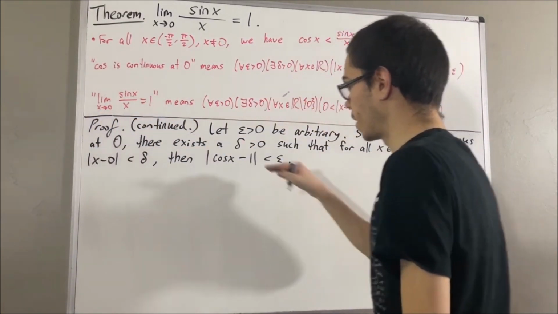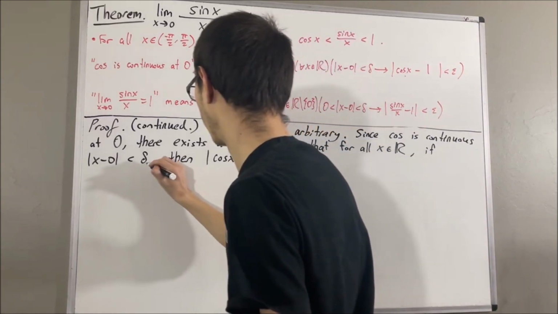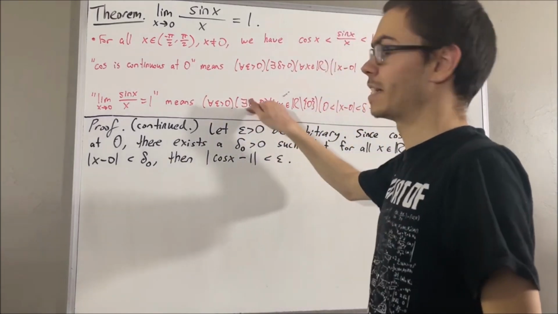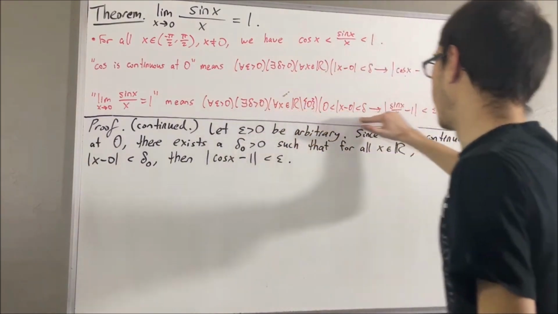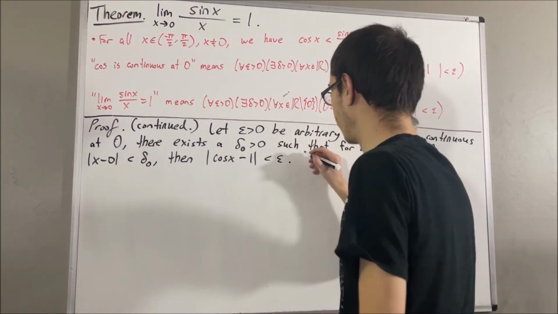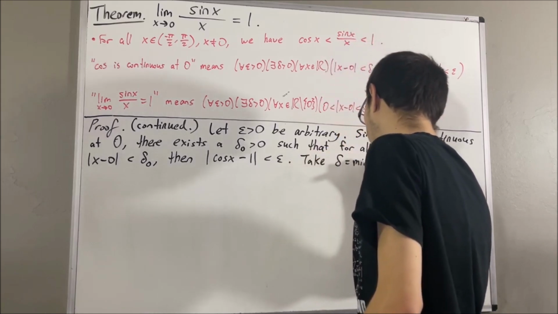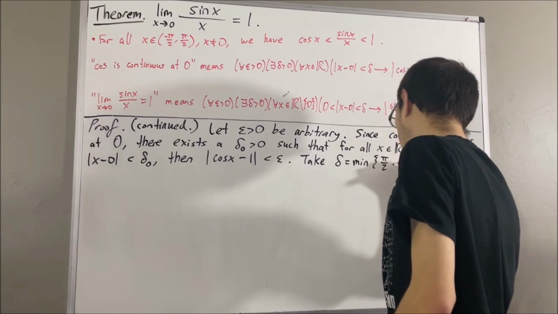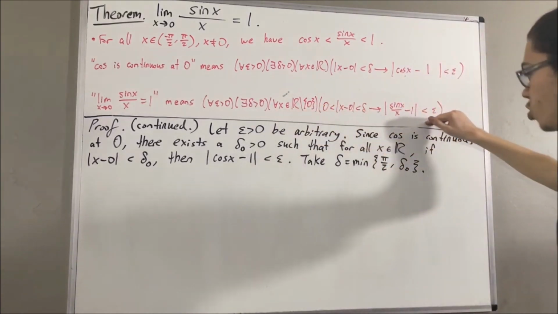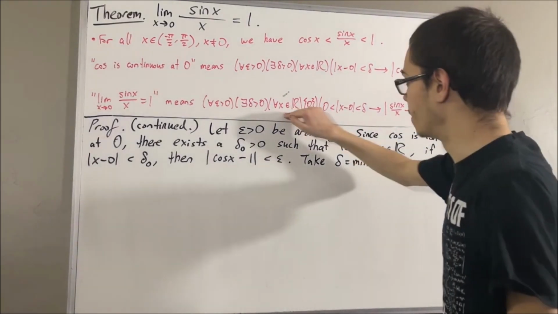In fact, instead of calling this value delta, I'm going to call it delta naught. Because remember, our whole goal is to find a delta greater than 0 such that this is true. Now the claim is, if we take delta to be the minimum of pi over 2 and delta naught, then this statement will be true. So with this choice of delta, we proceed to prove this statement.